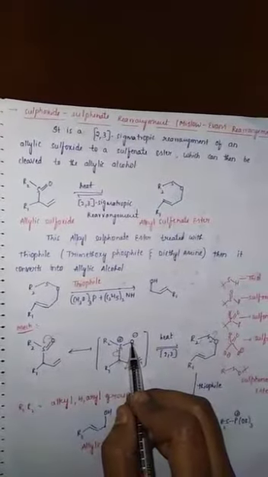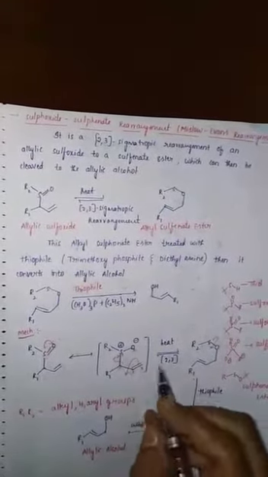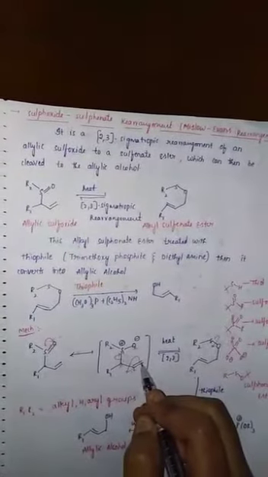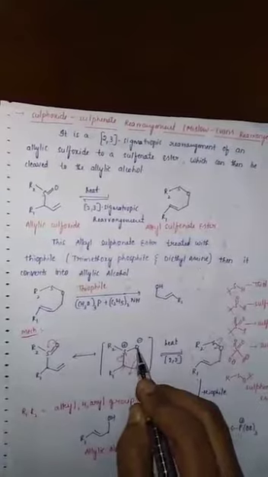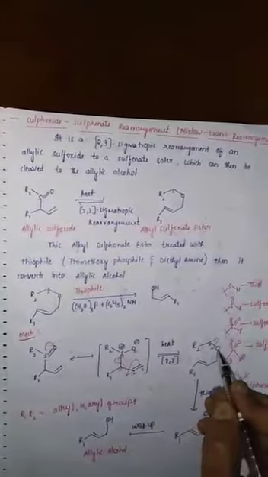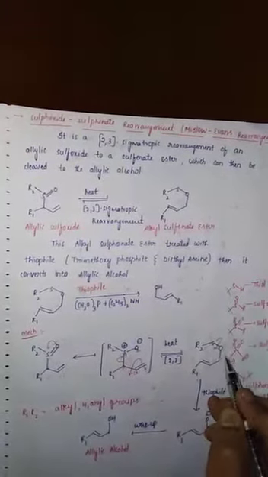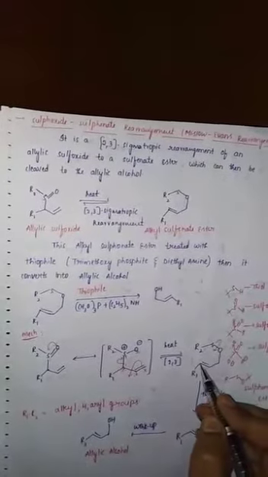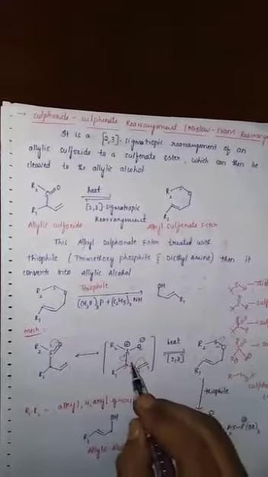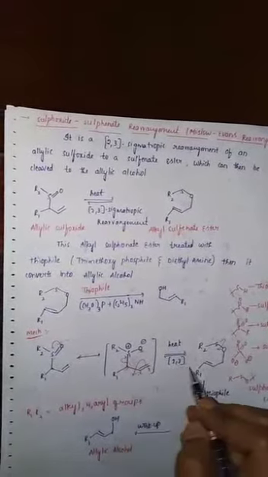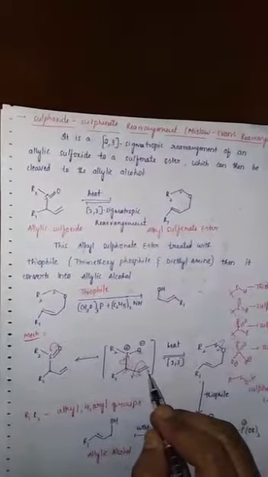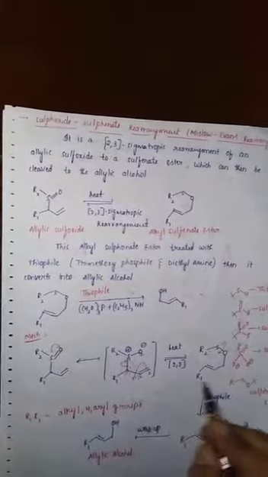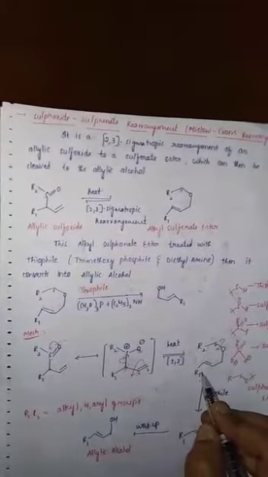So the negatively charged oxygen attracts this electrophilic carbon. So a new bond is formed between this oxygen and this carbon, new sigma bond formation takes place, and a new double bond is formed between the first and second carbon atoms. It is a 2,3-sigmatropic rearrangement of allylic sulfoxide to alkyl sulfenate ester.